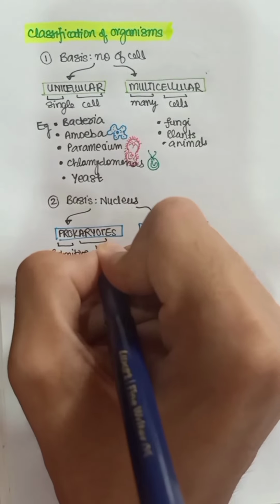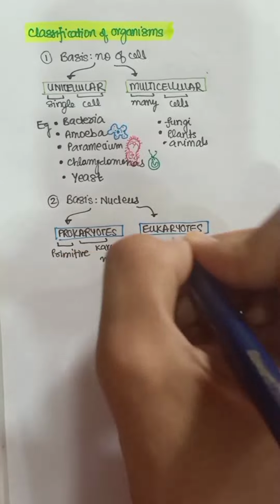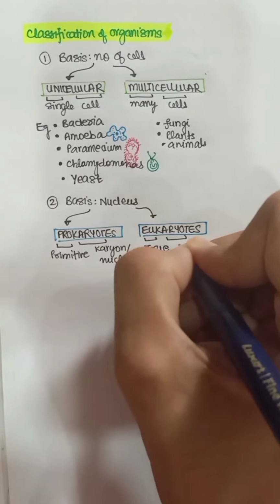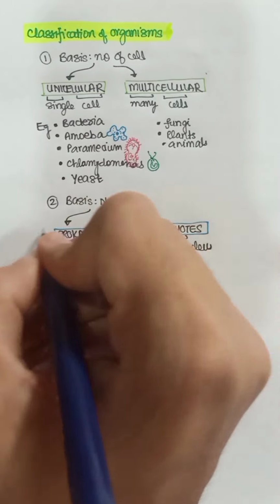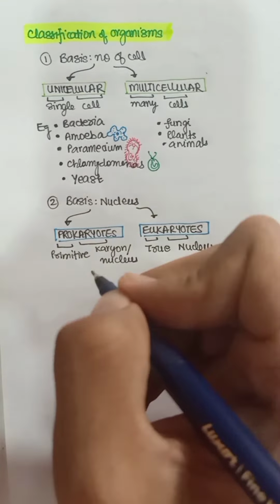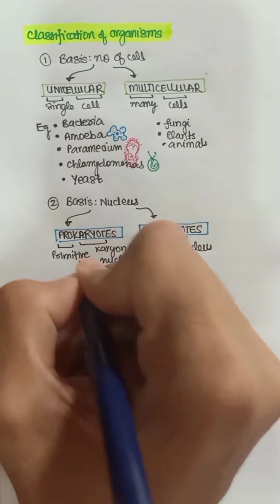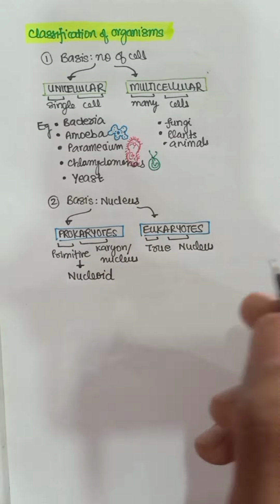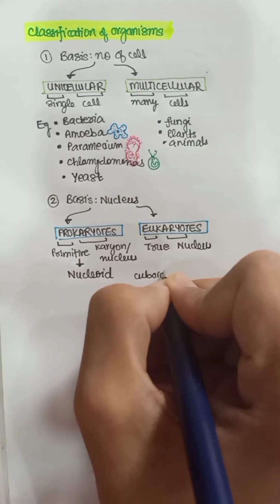Karyo, it's from carry on, that means nucleus. Similarly, U is true, and carry on stands for nucleus. So these are the organisms that have old kind of nucleus, not exactly nucleus. What we call it as is nucleoid. The way you hear the word, what is a cuboid? Let's discuss it. What is a cuboid?